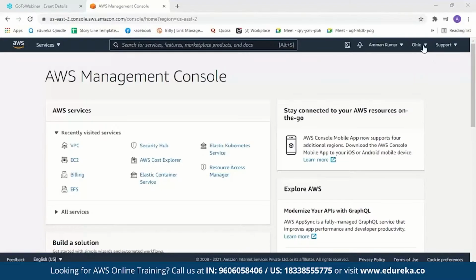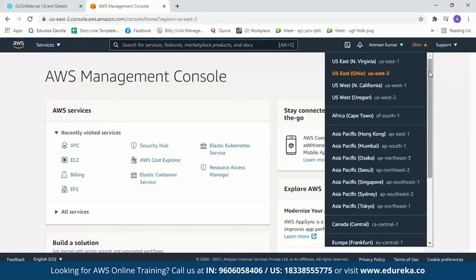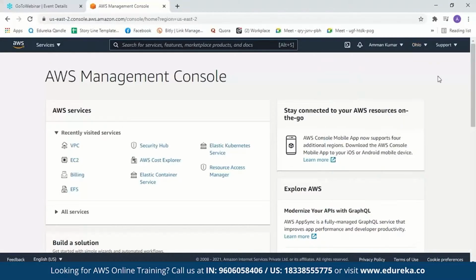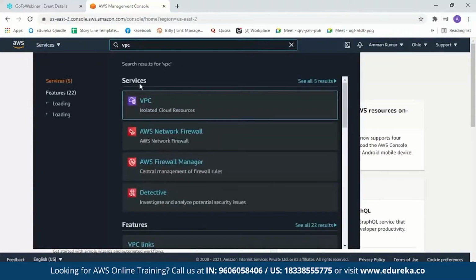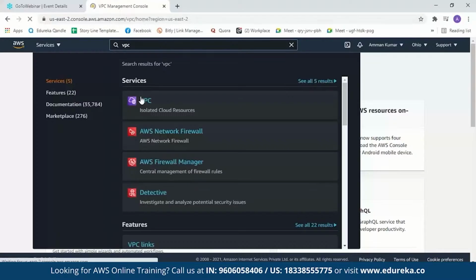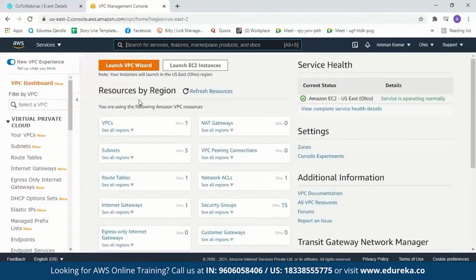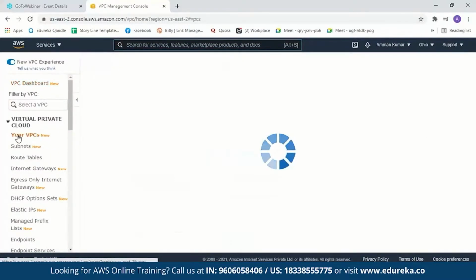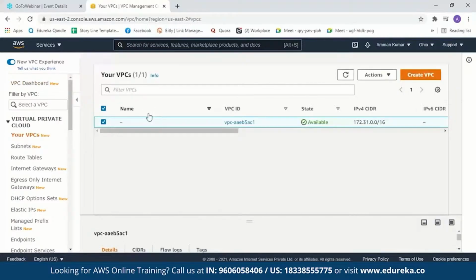So a point to remember is your VPC will be set in this region. In my case, it is Ohio. You can see there are so many regions available here. Your VPC can be set in your selected location. Now let us start the demo. We'll search for VPC. Here it is. Now when you click on VPC, you can see there is a default VPC as I mentioned before. It will also have a default subnet inside it.